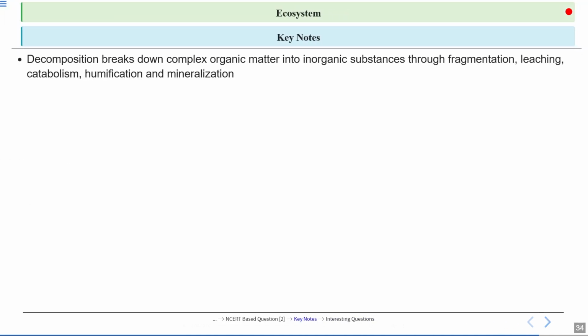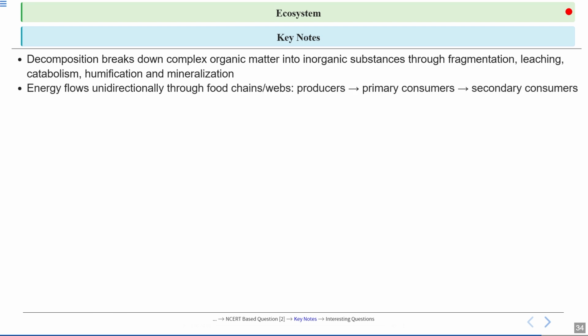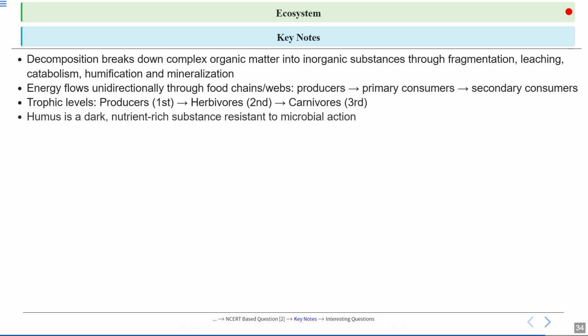Let's discuss some keynotes. Decomposition breaks down complex organic matter into inorganic substances through fragmentation, leaching, catabolism, humification, and mineralization. Energy flows in one direction only, through the food chain and food webs, from the producers to the consumers. Now, let's talk about the trophic levels. The first trophic level is occupied by producers, the second by herbivores, and the third by carnivores. We can have a maximum of 4 to 5 trophic levels because at the end, not much energy is left to sustain one more trophic level.